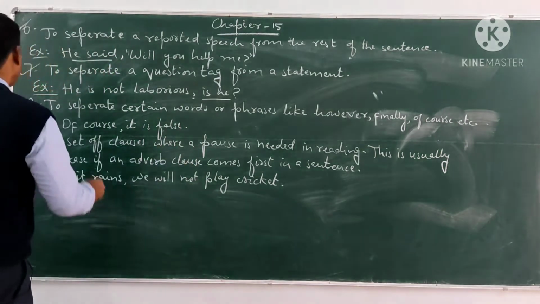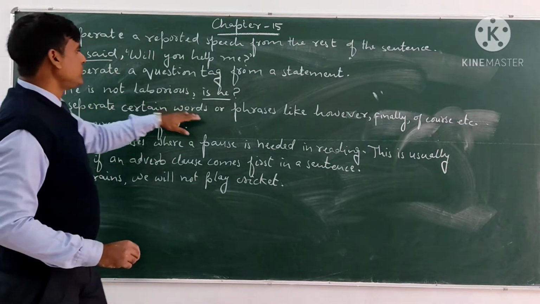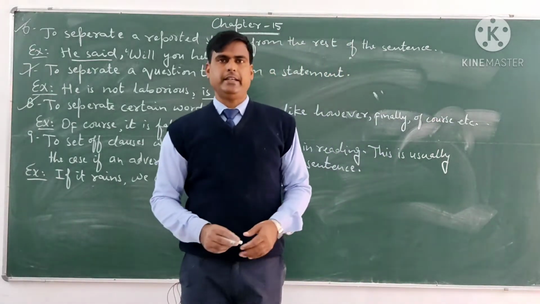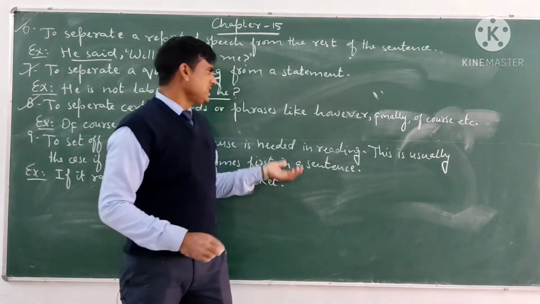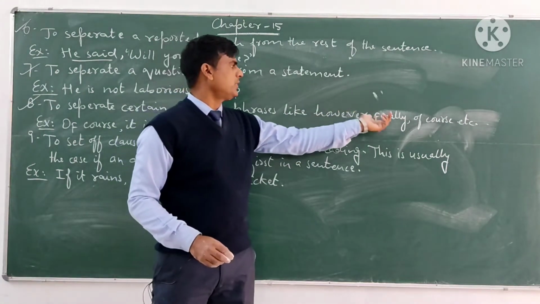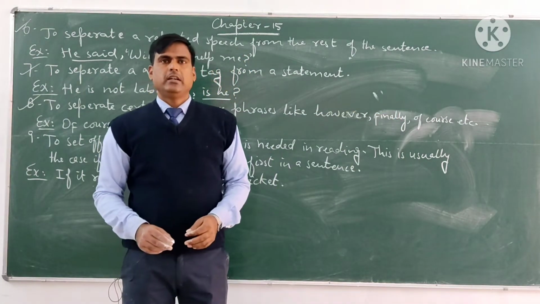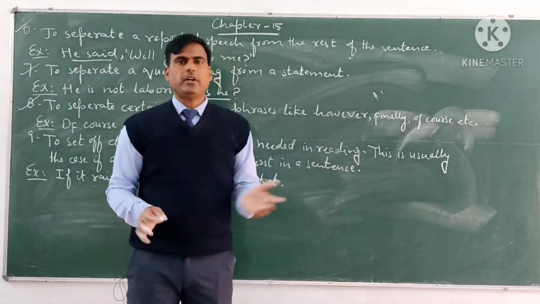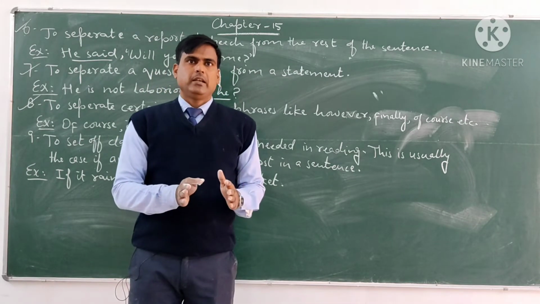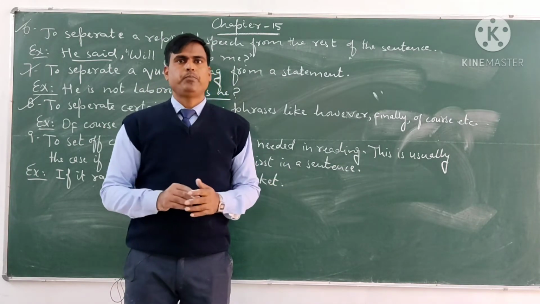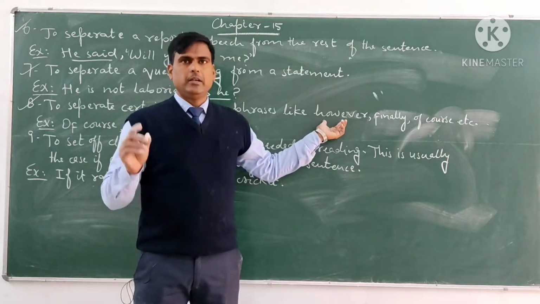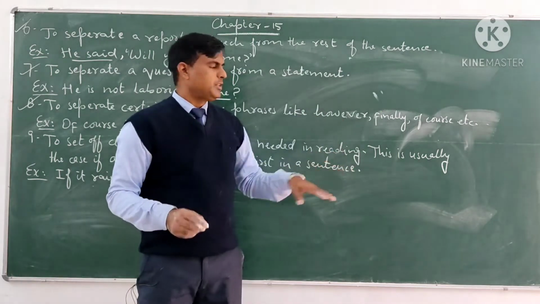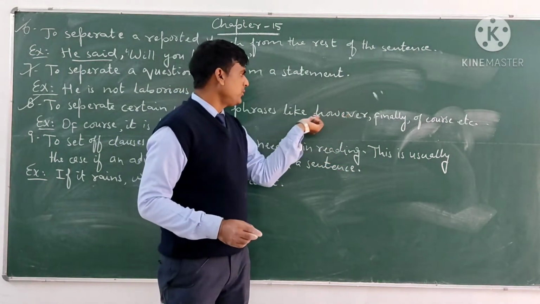Now come to the next one, the 8th one, to separate certain words or phrases like however, finally, of course, in fact, etc. We separate these kinds of words or phrases with the help of commas. For example, if however is used initially, we will use one comma. But if it is used medially, in the middle of the sentence, we separate however with two commas. We will use a comma before and after however.